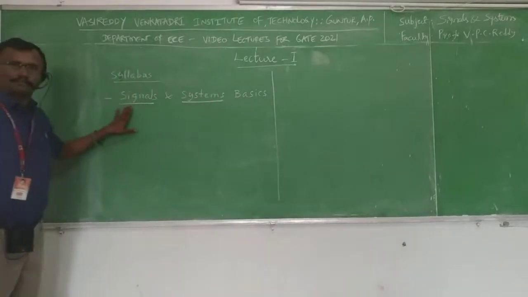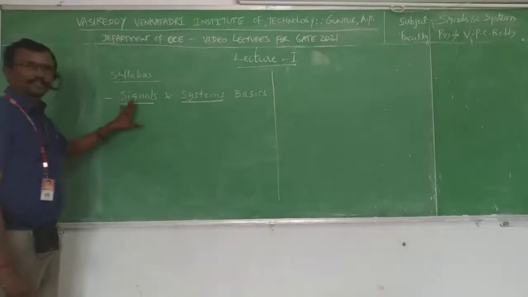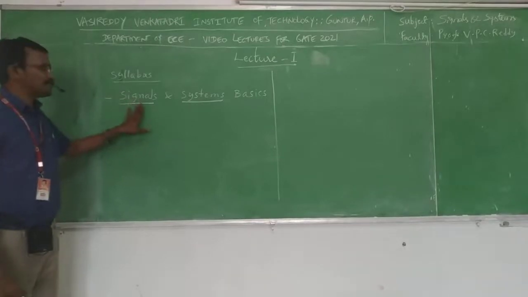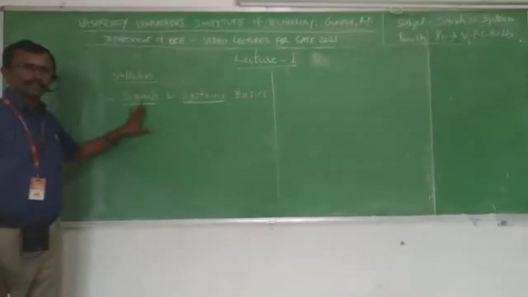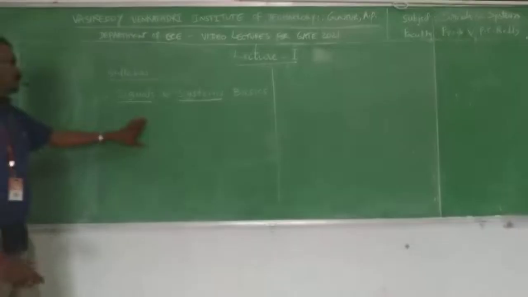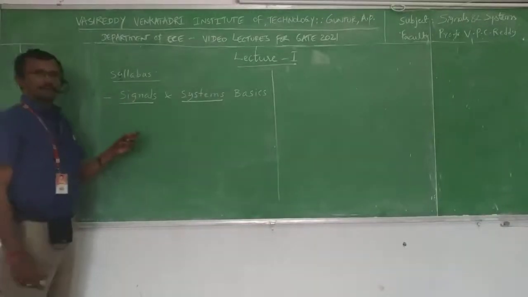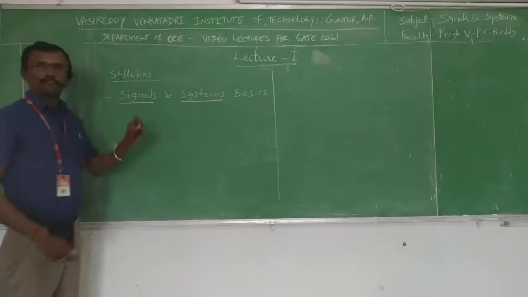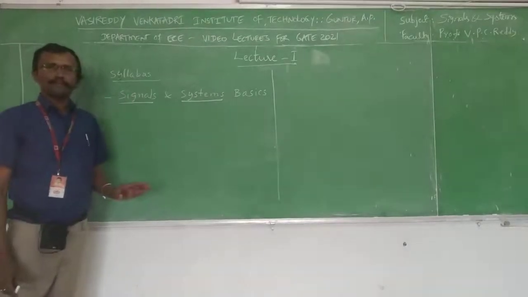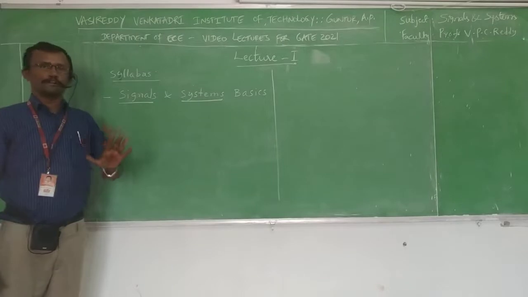Then we will see what is the basic classification of signals. The basic classification of signals includes continuous time signal and discrete time signal. Before going to that, first we will see the signal definition. A signal is an information bearing physical quantity which depends on one or more variables.